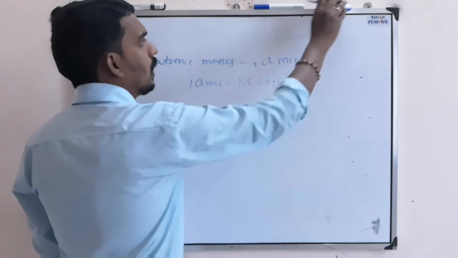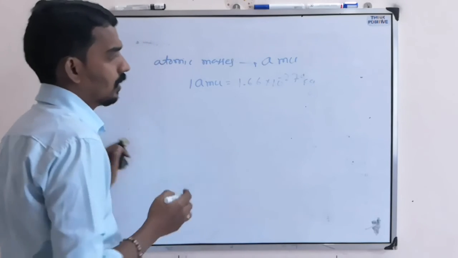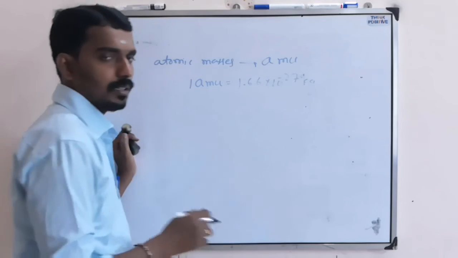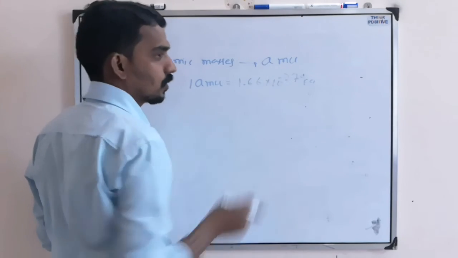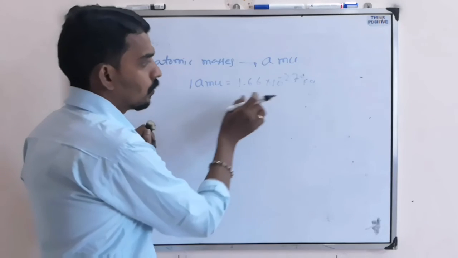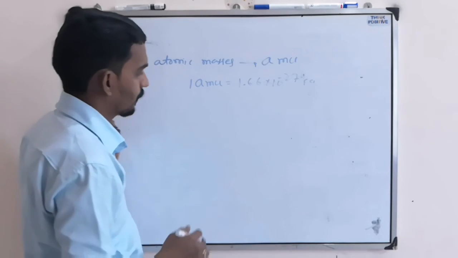This is the unit of atomic mass: one atomic mass unit is equal to this much kg.